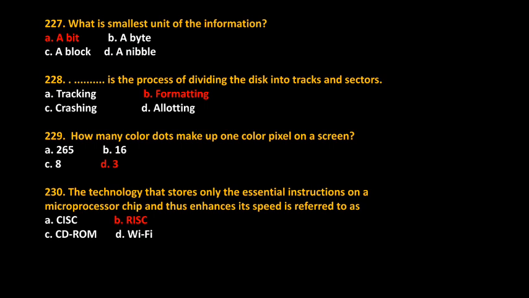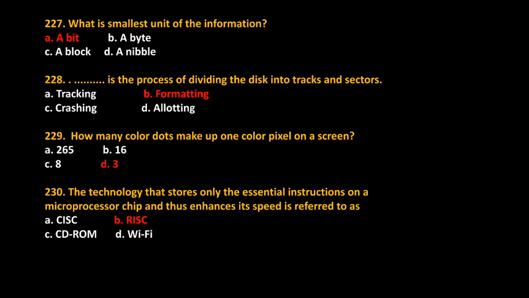What is the smallest unit of information? Answer: bit. Dash is the process of dividing the disk into tracks and sectors. Answer: formatting. How many color dots make up one color pixel on a screen? Answer: 3. The technology that stores only essential instructions on a microprocessor chip and thus enhances its speed is referred to as?